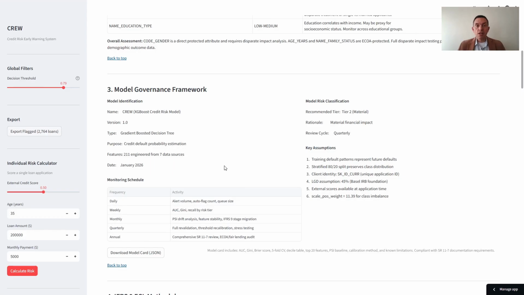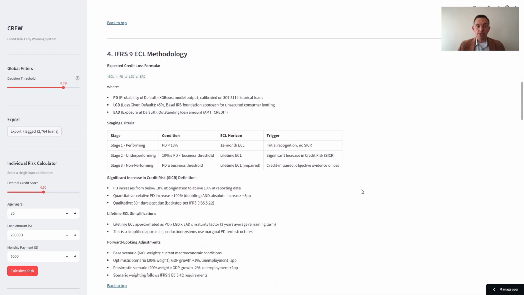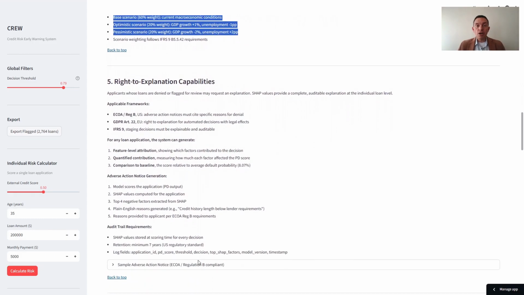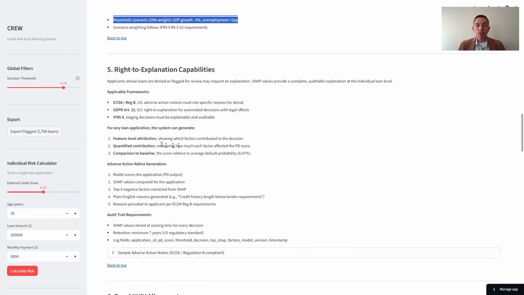In the governance section, CRU is classified as Tier 2 material under SR 11-7. The monitoring schedule runs from daily alerts to annual fair lending audits. This button exports the full model card as JSON, the format required for regulatory submissions. Regarding this central formula, CRU provides the PD. The 3 staging criteria map directly to the IFRS 9 standard, and the 3 scenario weighting follows the IFRS 9 requirement of probability-weighted forward-looking adjustments. In Section 5, ECOA, GDPR, and IFRS 9 apply simultaneously.